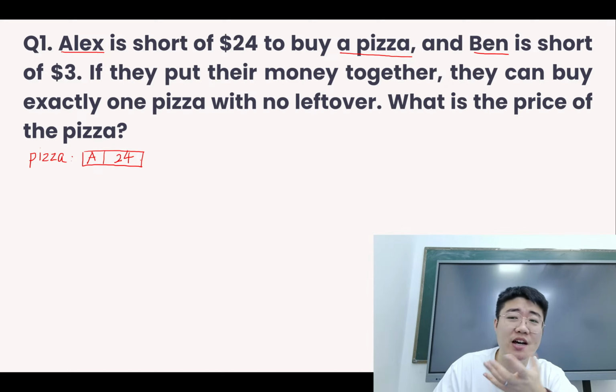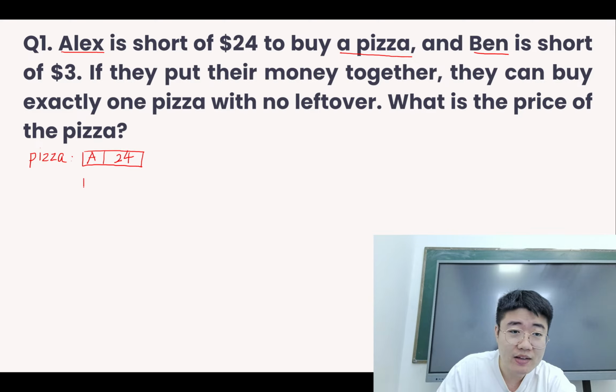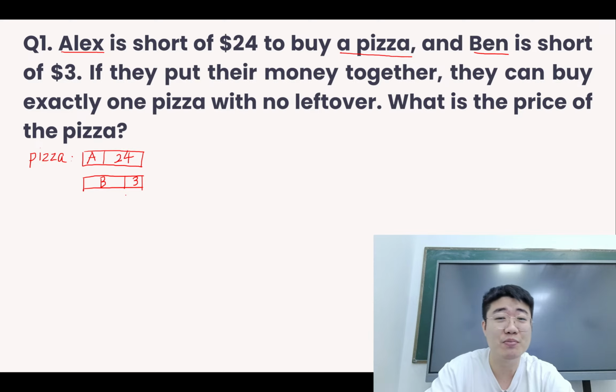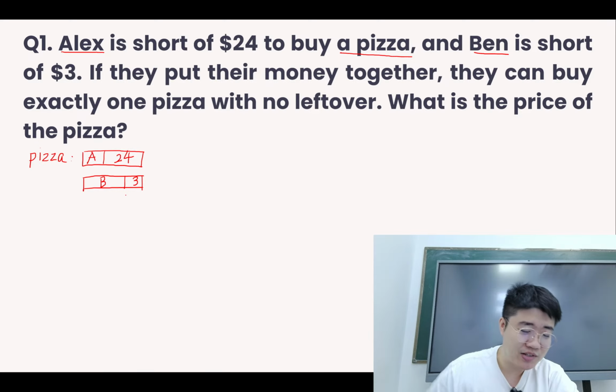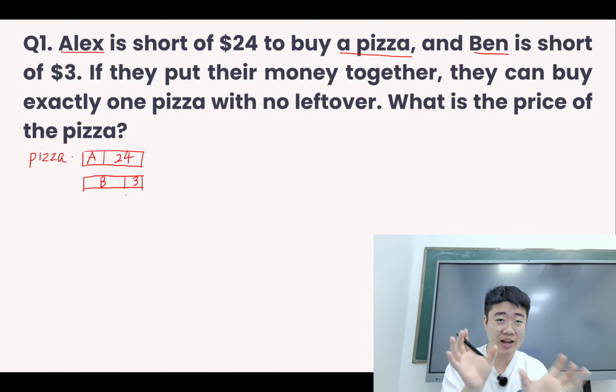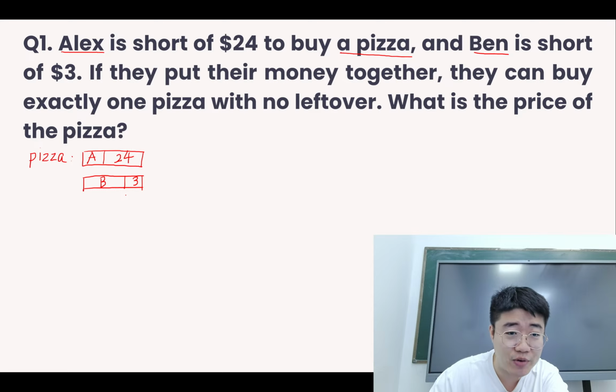Now for the same pizza, if it's bought by Ben, this is short of $3. So the price for the pizza is the same. We can draw it. And then short of $3, this part is for Ben. We're going to need another $3 in order to pay for the pizza. So what's interesting is that now if they put their money together, you put the money for Alex and the money for Ben, right? They can buy the pizza with no leftover.